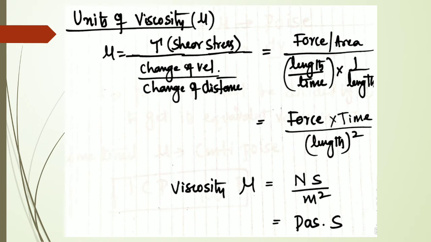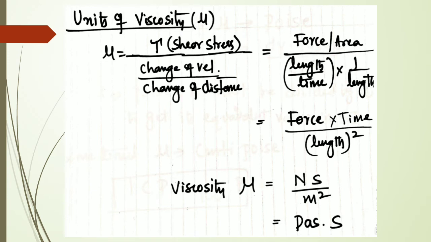Shear stress is force per unit area, change of velocity is length by time, and change of distance is length. Rearranging the terms, we get force into time divided by length square. Force is in newtons, time in seconds, and length square in meter square. So viscosity units are newton second per meter square.